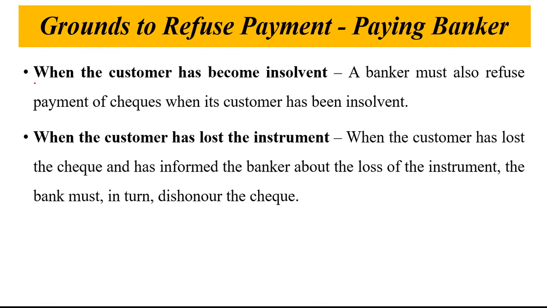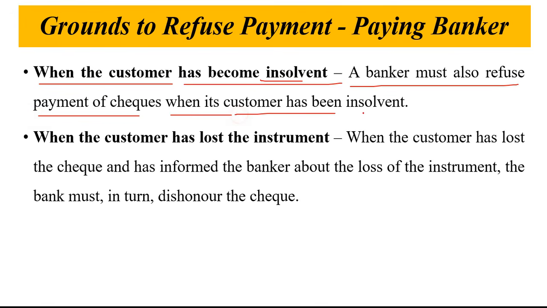Next, ground to refuse the payment of check by the paying banker is when the customer has become insolvent. Insolvent means when the customer is not able to pay his dues, or not able to pay his creditors. In that case the person becomes an insolvent person. So a banker must also refuse the payment of check when its customer has become insolvent.